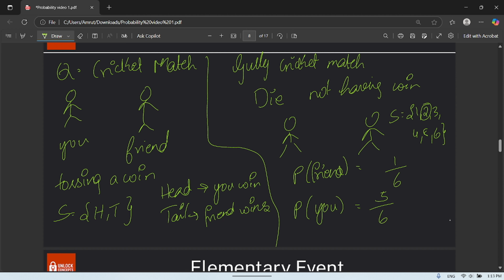So simply this event is not equally likely. This event is biased, because in the coin toss, you and your friend have equal probability to win the toss. Whereas here your friend is having less chance and you are having more chance to win the toss.